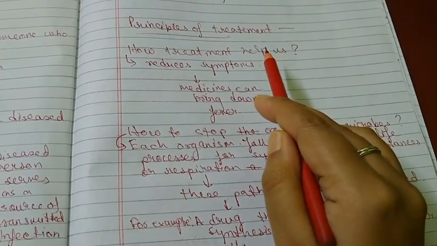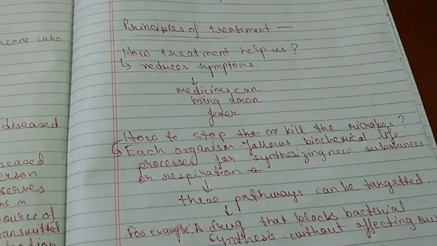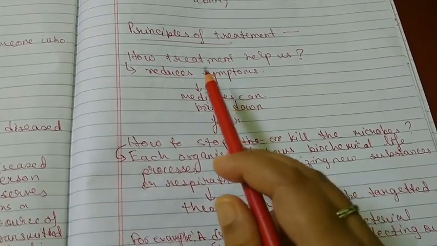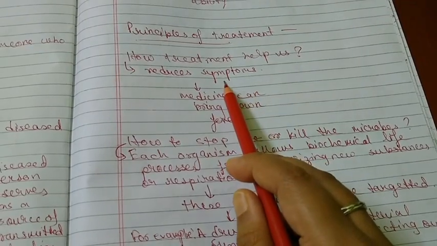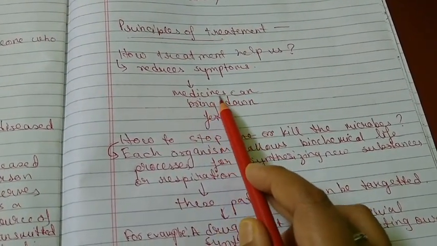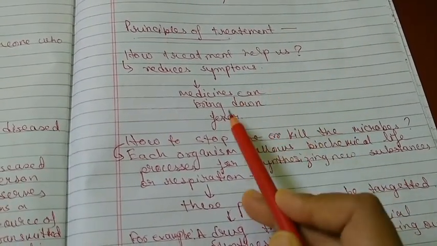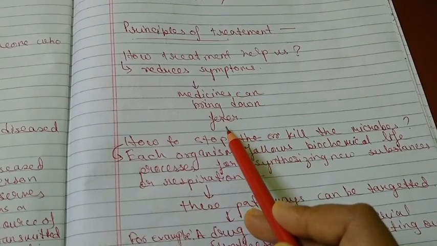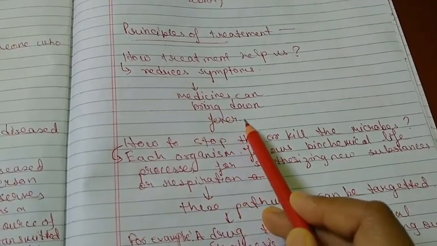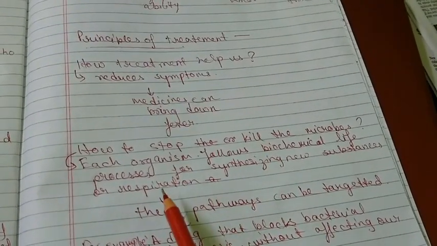Now we need to treat those infections. So there are several principles of treatment. So how does this treatment help us? This treatment reduces the symptoms that we have learned in the beginning of the chapter. So how are these symptoms decreased? By taking medicines, such that we take medicines to bring down fever, because fever is also known as a symptom of any infection. How to stop or kill the microbes?